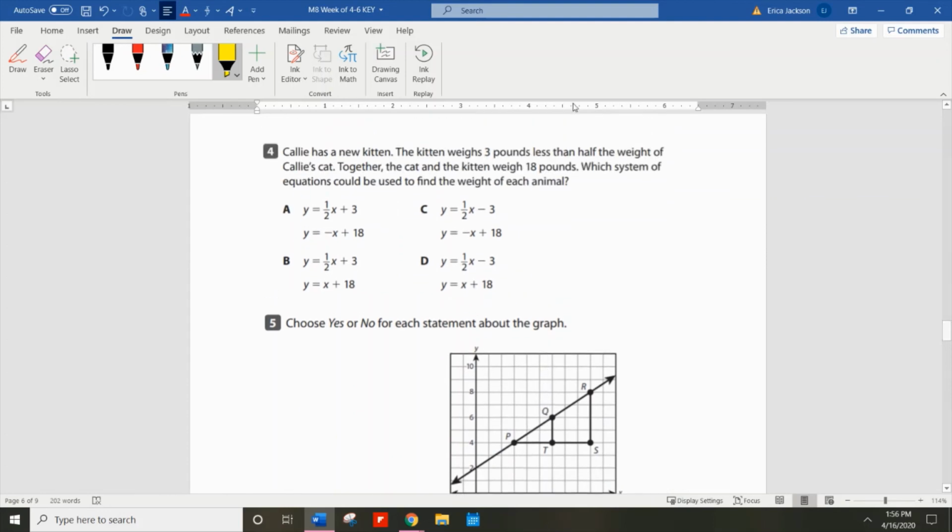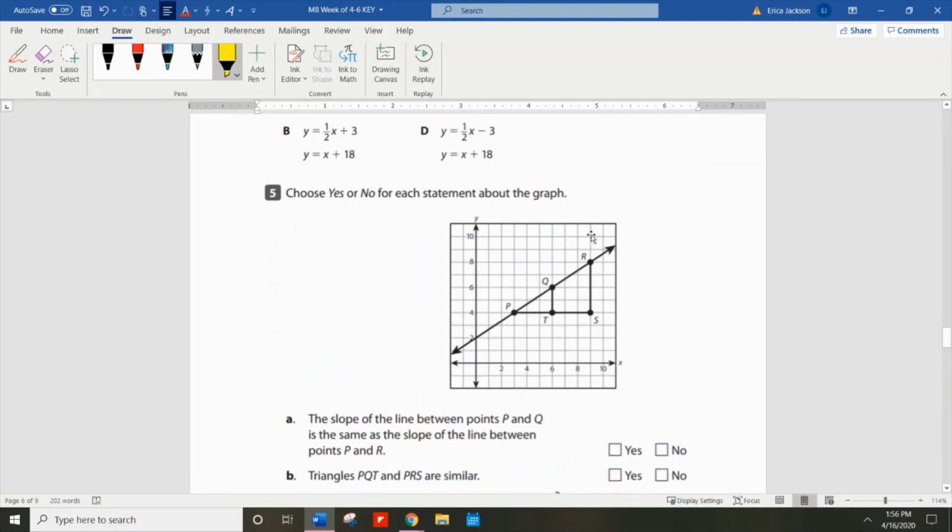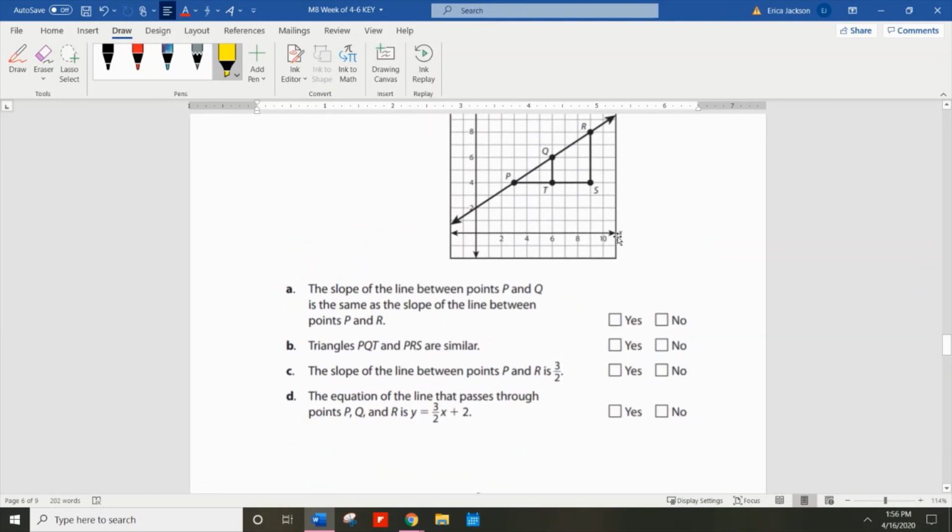Okay, we've got some word problem stuff. Now this one, number 5 on page 6, is kind of a blast from the past. It talks about similar figures here. Remember, similar figures are proportional. So if I have a figure that looks like, oops, let's not do that highlighter. Erase, please.